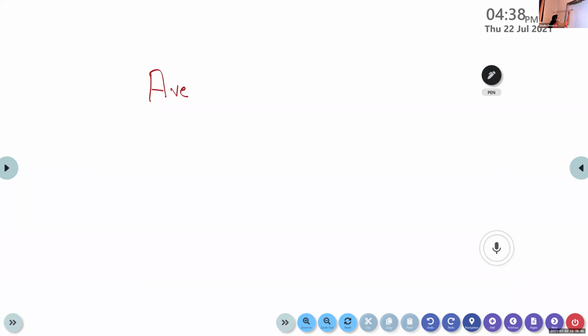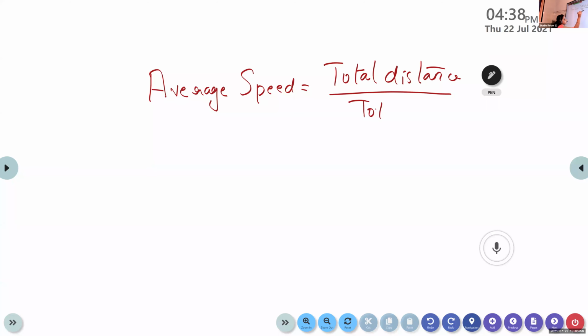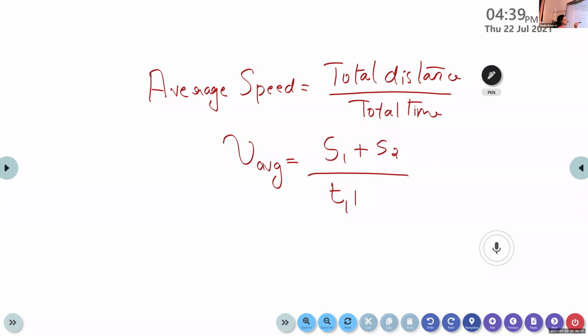So the average speed can be calculated by total distance divided by total time taken. It is not simple distance divided by time. Instead of that, here we consider the total distance divided by total time, or mathematically we can represent it as nu average is equal to S1 plus S2 divided by T1 plus T2. This is the equation for calculating the average speed of an object.